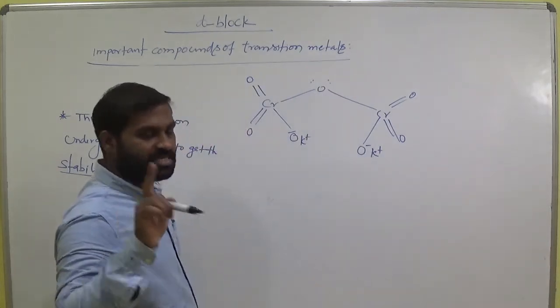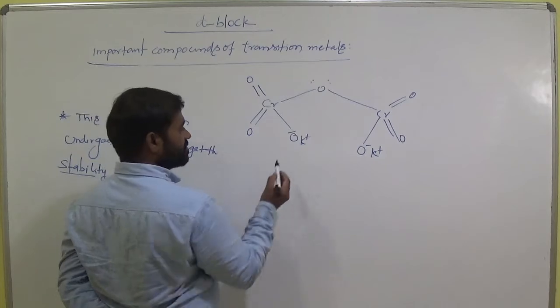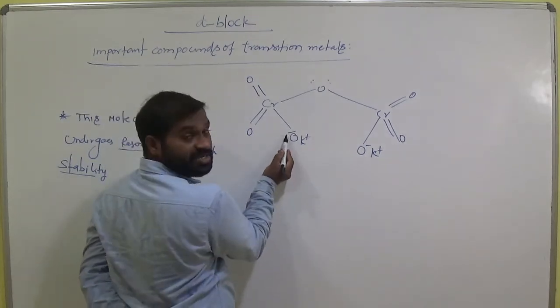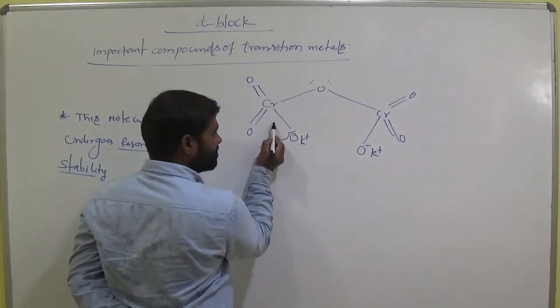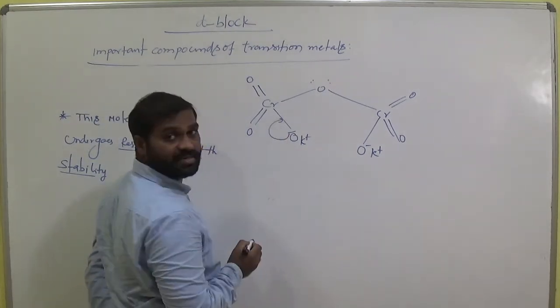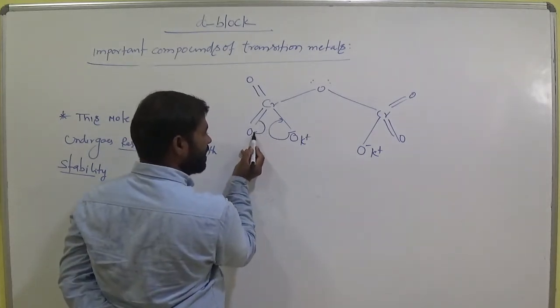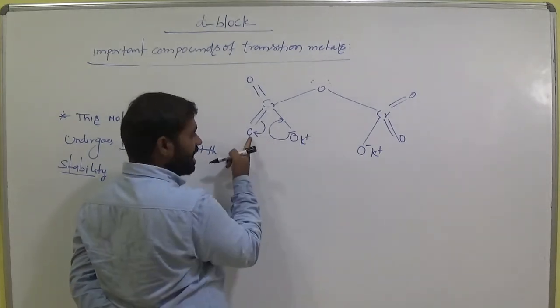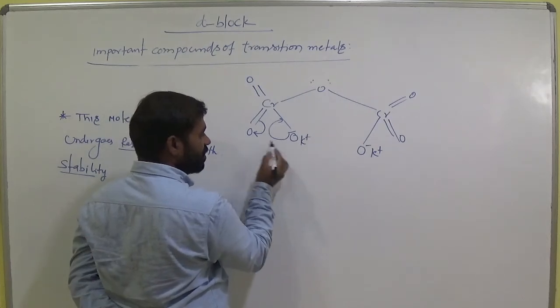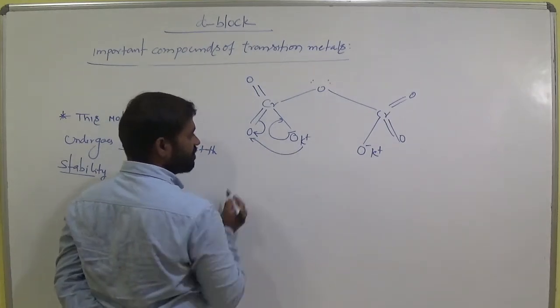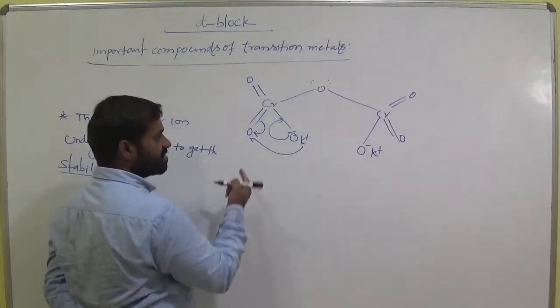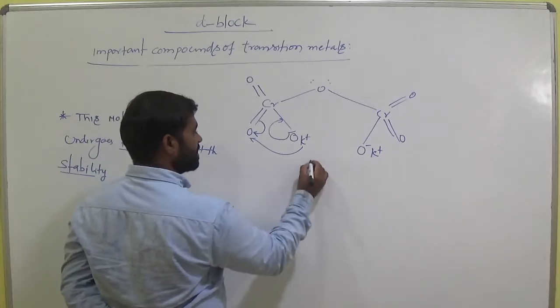Here, the first important point: suppose here it has a negative charge, this electron shifts to between chromium and oxygen. So this bond shifts automatically onto oxygen. Now oxygen gets -1, and this potassium moves towards this oxygen. So then what happened in the structure?